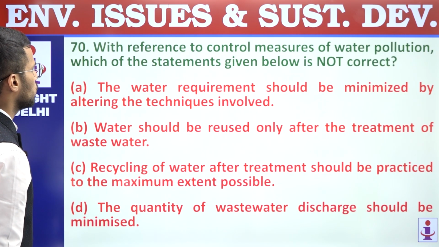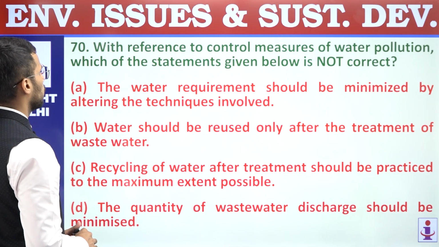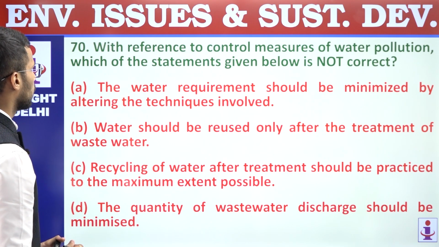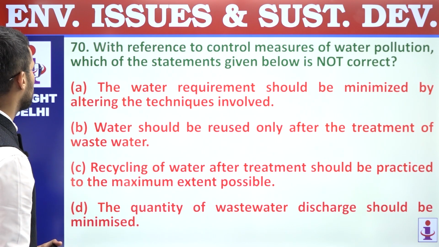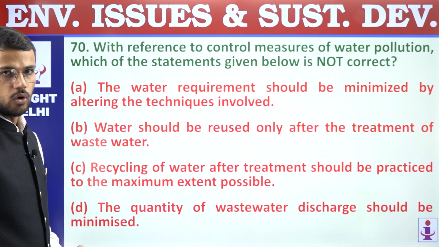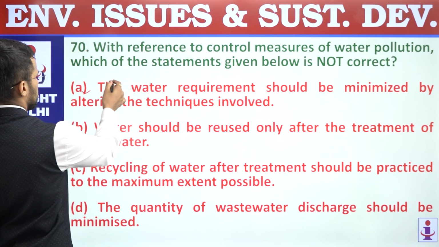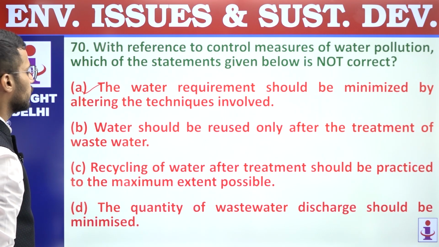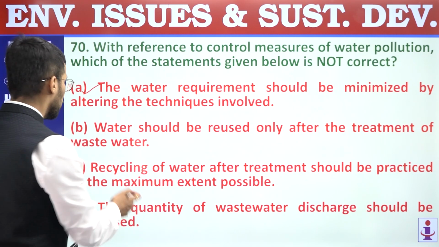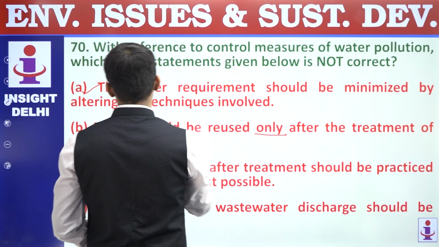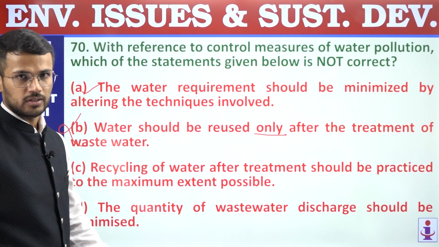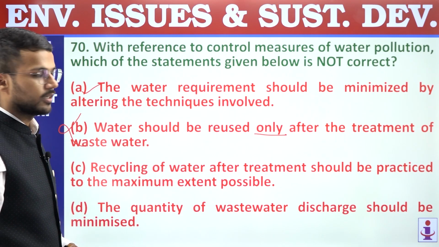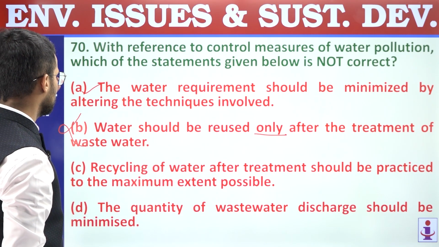70. With reference to control measures of water pollution, which of the following statements given below is not correct? A. The water requirement should be minimized by altering the techniques involved. Right. So this is a correct statement. B. Water should be reused only after the treatment of wastewater. So why only after the treatment of wastewater? It should be reused before and after the treatment, and that's why this statement is incorrect. We are supposed to find out incorrect statements only. Answer is B. Question number 70, answer is B.